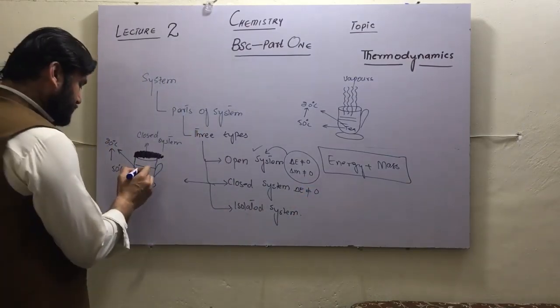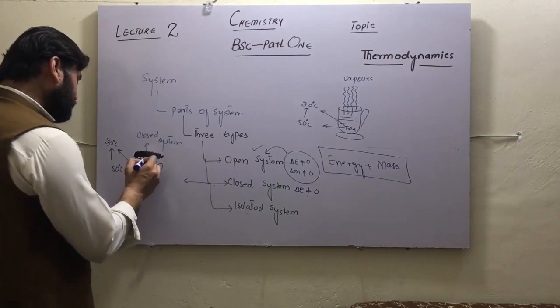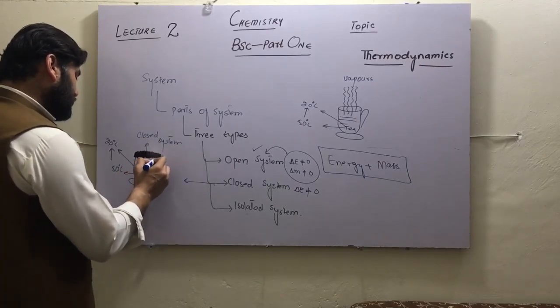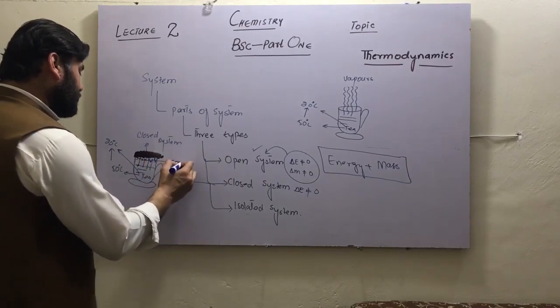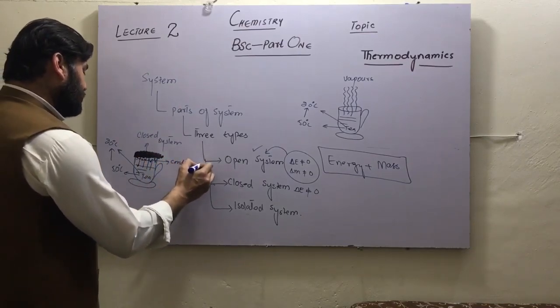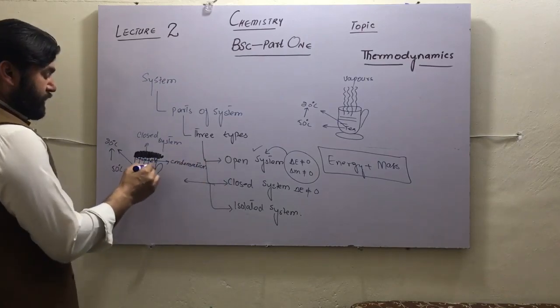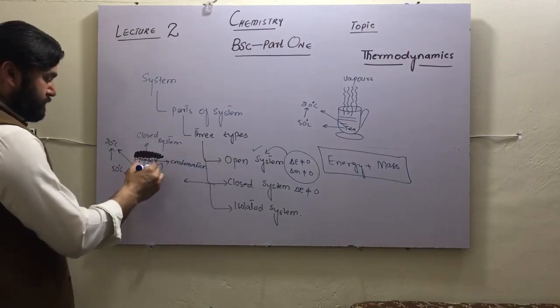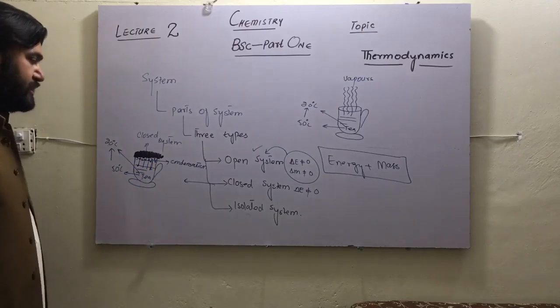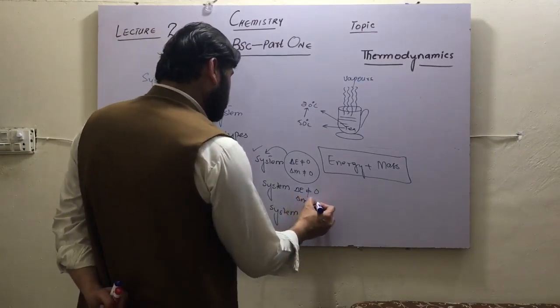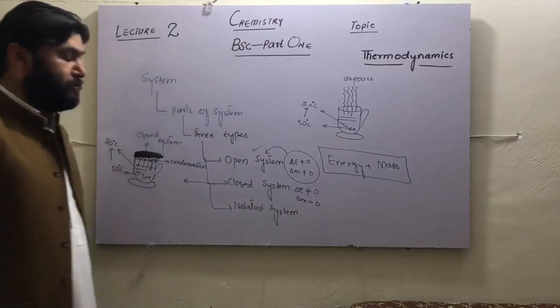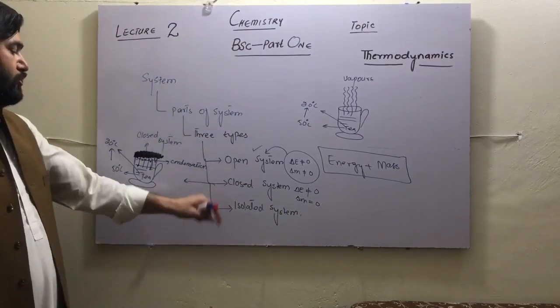But the mass, whenever these vapors go up, will form droplets, condensation will take place, and these molecules will come down again. So there is no change in mass. We can say delta M is equal to 0. Mass is the same, so we can say this is a closed system.